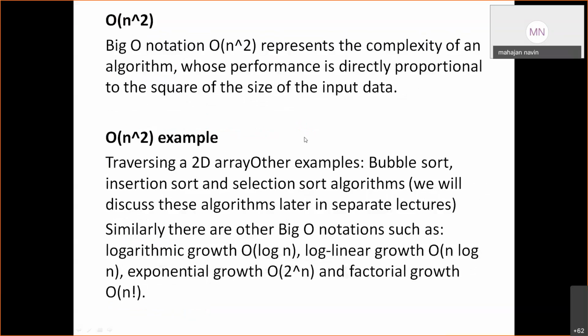What are other operations? Here, Big O notation, O of n raised to 2. N raised to 2 represents n square, the complexity of an algorithm whose performance is directly proportional to the square of the size of the input data. So this is one more example which I have already seen. If I have two loops, a for loop i equal to n, and a second loop j equal to n inside it, then this takes n square. O of n raised to 2 example: traversing a two-dimensional array. Other examples are bubble sort, insertion sort, selection sort algorithms. These are n square algorithms. Okay, searching and sorting, we have in unit 4. Again, we'll discuss that in the next unit.